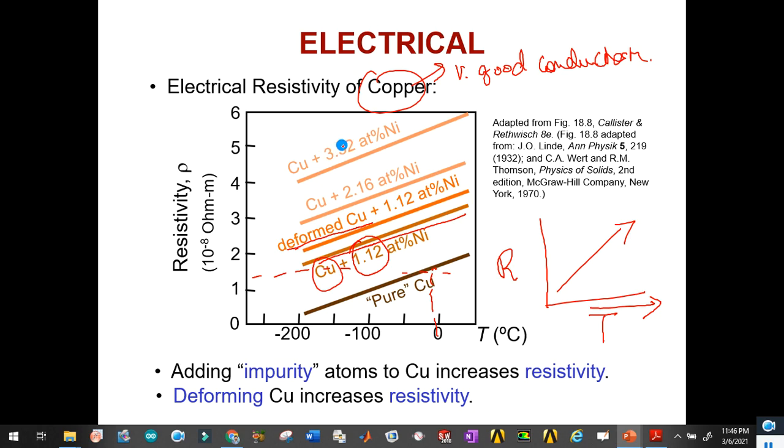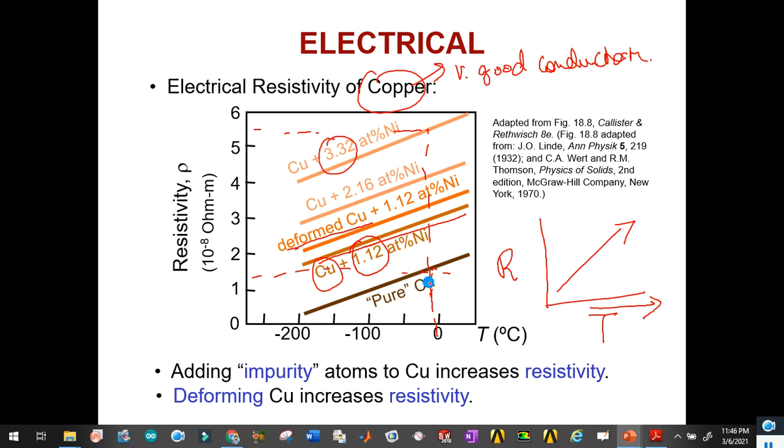Similarly, you can see that with the highest impurity level of 3.32, copper is showing very high resistance at 0 degrees centigrade. This means if resistance increases, current flow will decrease and the body will heat up. So if we are using pure copper winding, less heat will be generated.